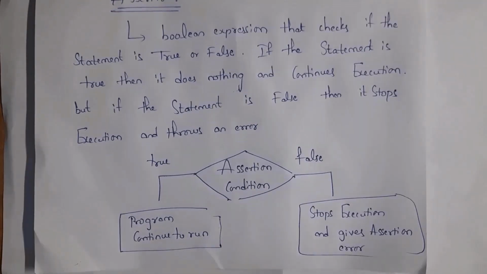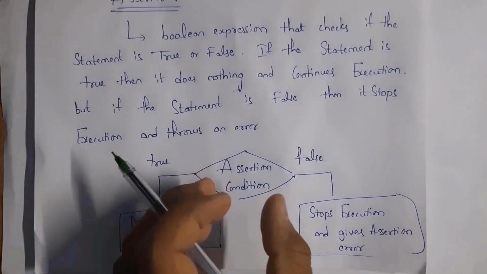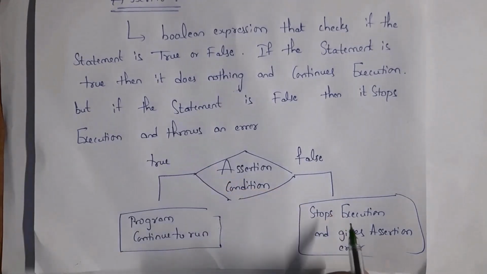If this assertion condition is true, then the program will continue. But if this assertion condition is false, then it will stop execution and give an assertion error. That means it will display some error message. This is an example. Here I wrote a equal to 4 and b equal to 0. As you know, we cannot divide any number by 0.